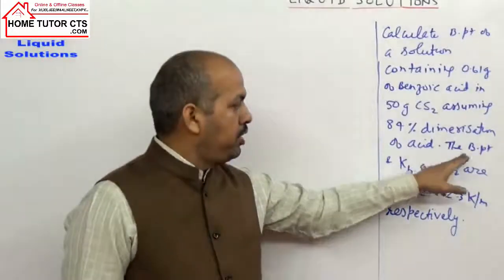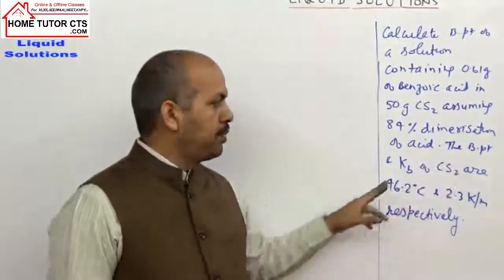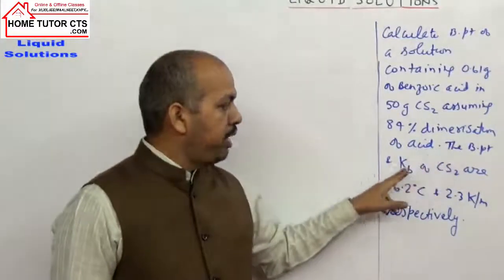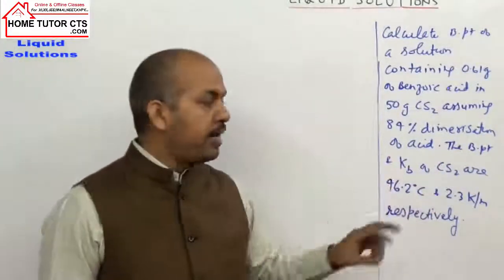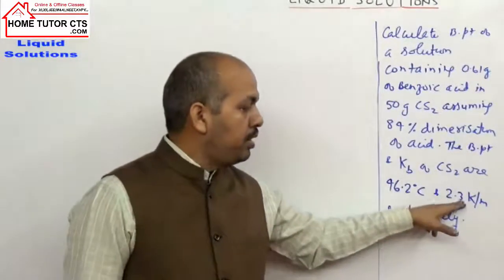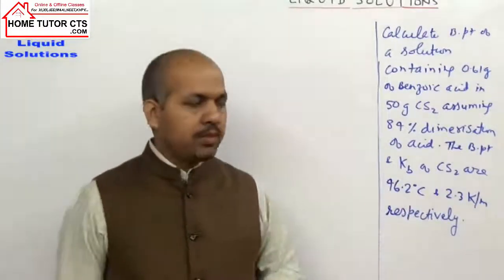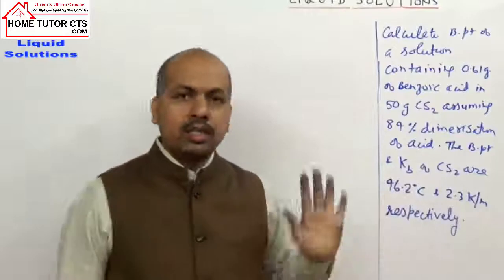Given the boiling point and Kb of carbon disulfide are 46.2 degrees Celsius and 2.3 Kelvin per molar respectively.